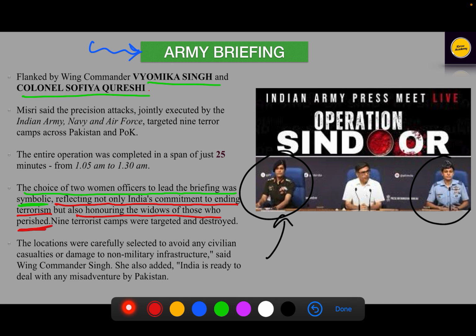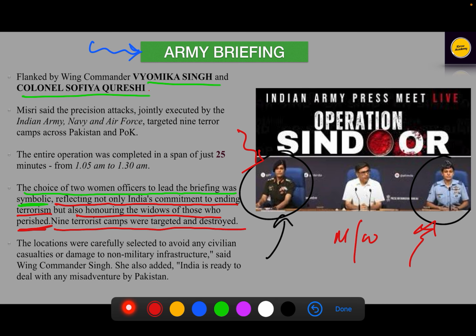In the Pahalgam attack, men were killed and women were left, and they were asked to go to Modi and tell him what he can do. So this was a reaction, a reply to Pakistan, to show you that we can avenge our deaths. So 9 terrorist camps were targeted and destroyed.